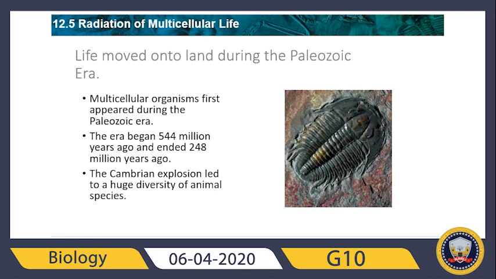Life moved onto land during the Paleozoic era. Actually, the trend toward multicellular organisms was one of the most important transitions in the history of life. One hypothesis suggests that it was an advantage for early one-celled organisms to increase in size by becoming multicellular.